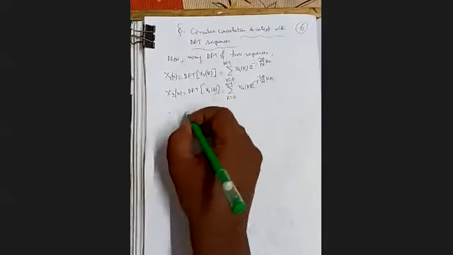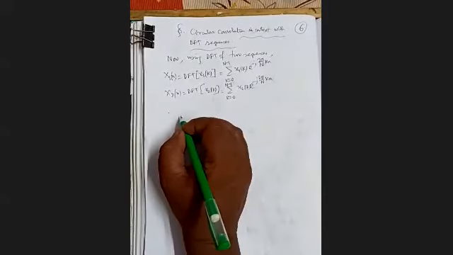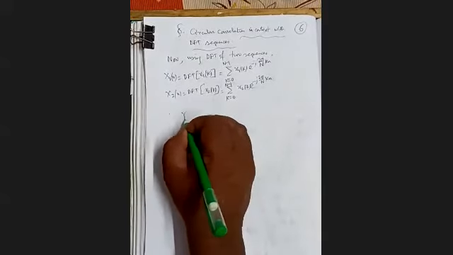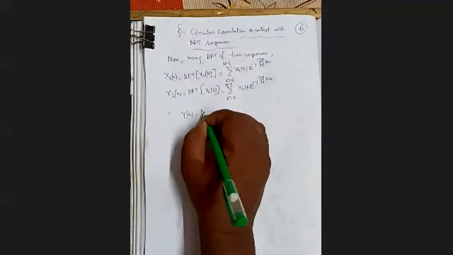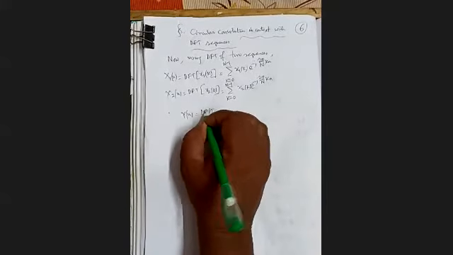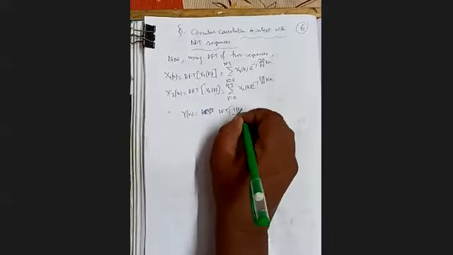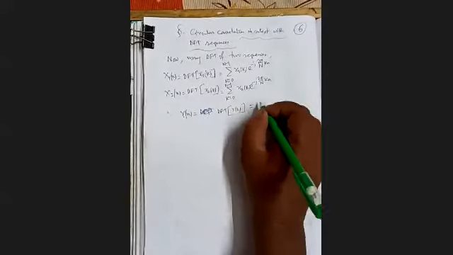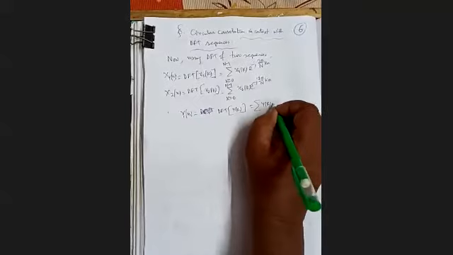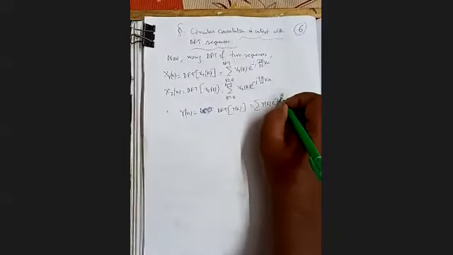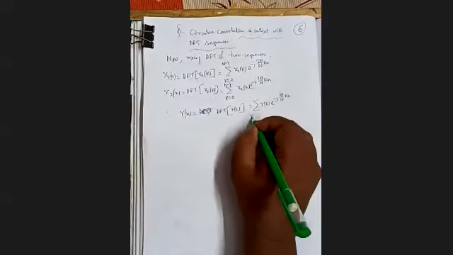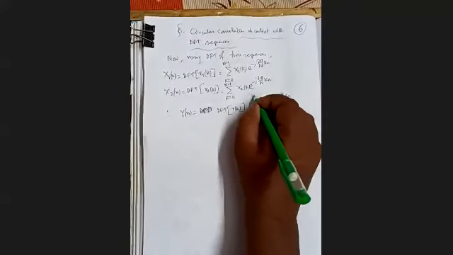Therefore, what is our now Y(n)? Y(n) is the DFT of y(k), which is summation y(k) e to the power minus j 2 pi by N into kn, k varying from 0 to N minus 1.